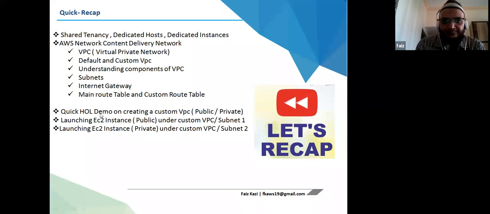Then we had a hands-on lab creating a public-private subnet, where we created a VPC. Under that VPC, we created a public subnet and a private subnet, and we attached an internet gateway to the VPC to get internet connection. Then we launched instances in the public and private custom VPC subnets, and today we'll be checking how to connect those things, right?